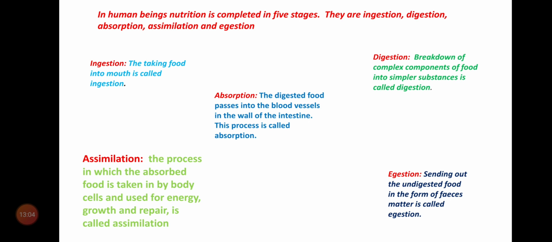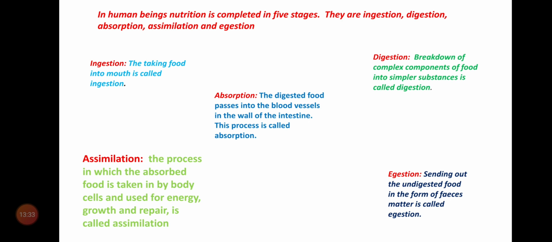These unwanted substances are not good. If they remain in our body, it is not good for our body. So they cause some diseases. That's why we have to send unwanted and undigested food material out of our body. So sending out the undigested food in the form of fecal matter is called egestion.